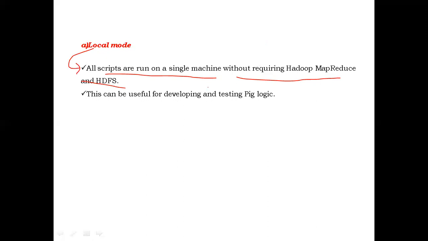Generally, this local mode is used for testing your Pig logic. After writing the Pig script, first we will run it for testing. We will use this local mode instead of directly working with the Pig script in Hadoop mode on the Hadoop server. Simply, first we write the Pig script, then we verify it in the local mode.